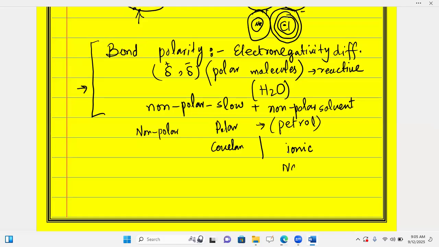Like if I take NaCl, Na has 0.9, and on the other hand, Cl has 3.0, so the difference is 2.1, which is greater than 1.7. It is showing that it is an ionic compound.